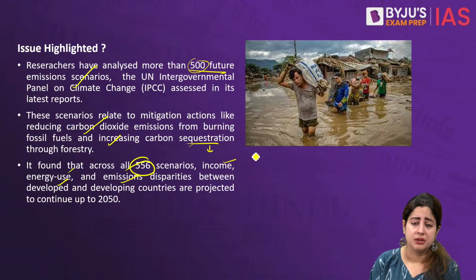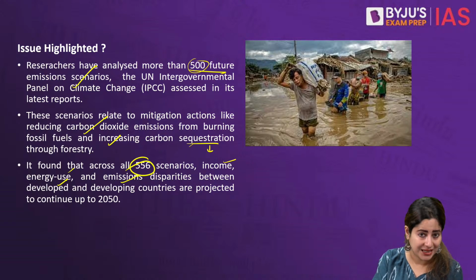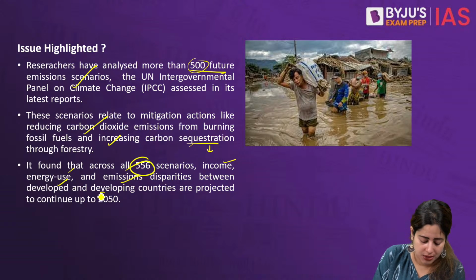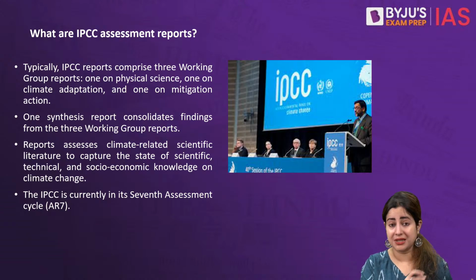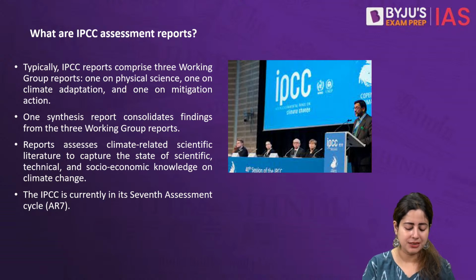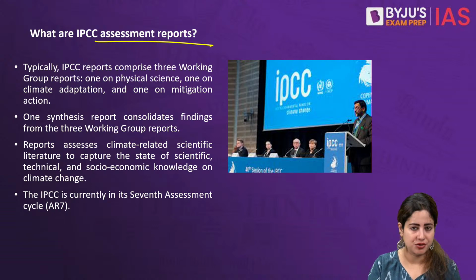And now the result of the study shows that the injustice or the disparity between industrial versus industrializing, developed versus developing, is continuing. It shall continue unstopped until 2050. That much injustice has already been done. All this data, all this study was done via the IPCC assessment report. Now, what is the IPCC assessment report?